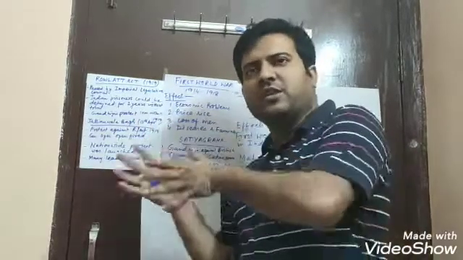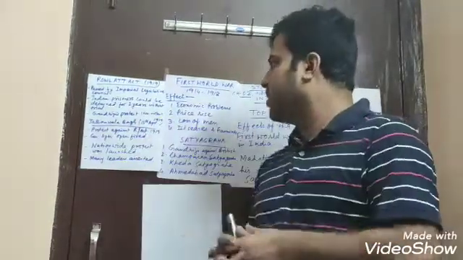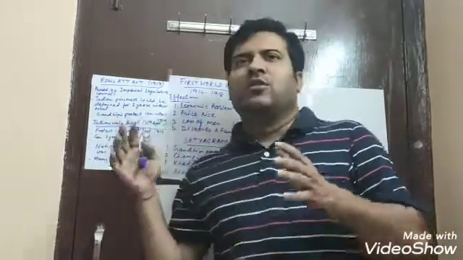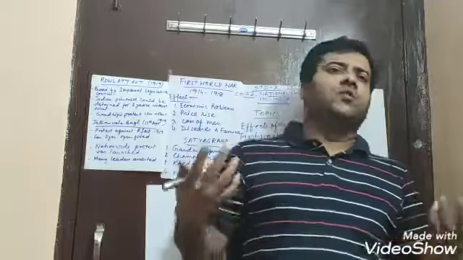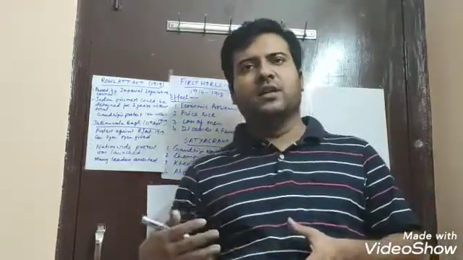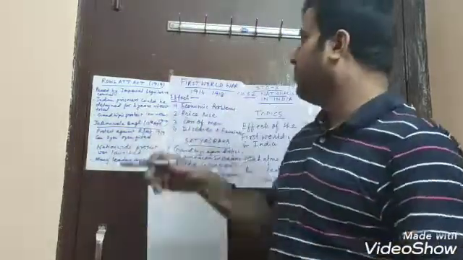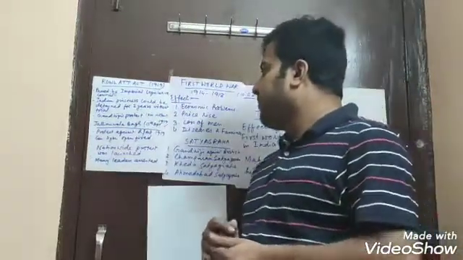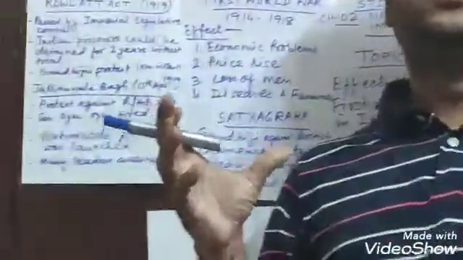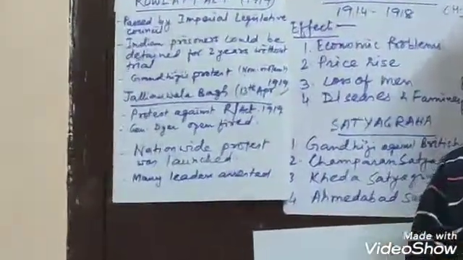They started to protest against the Rowlatt Act, and a nationwide protest was carried out. Gandhiji was protesting with his own mantra, non-violence and satyagraha. He was using his own way of carrying out the protest against this act, and this movement was taking a big shape in India.